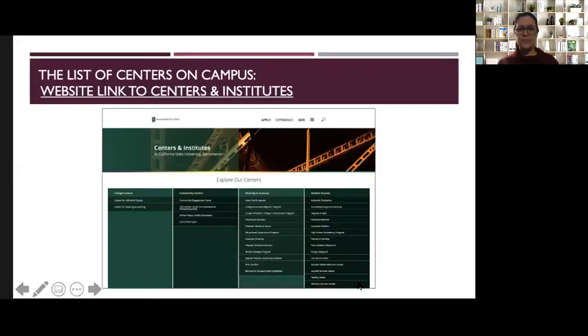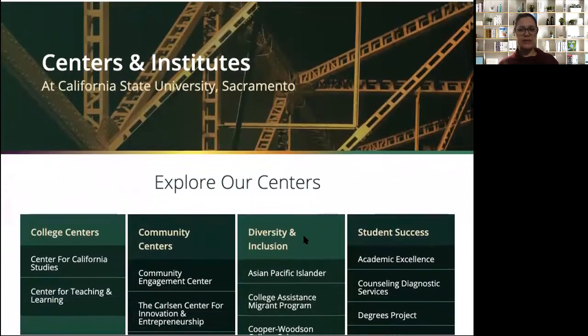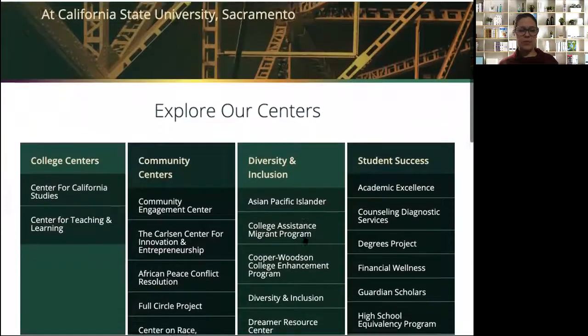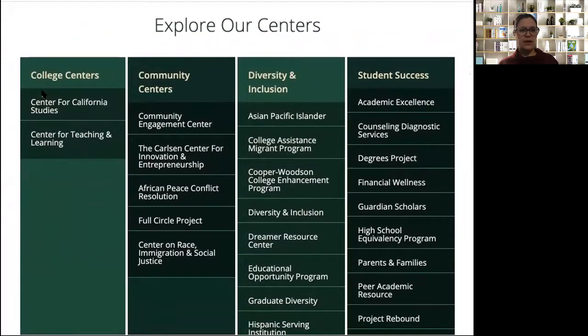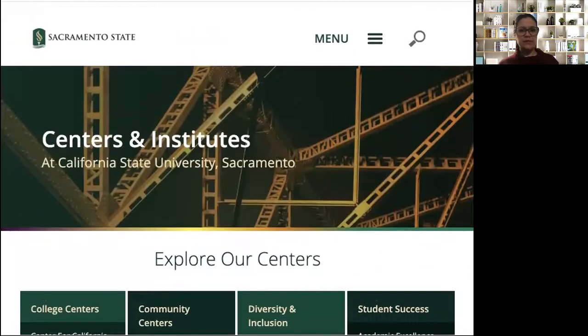Okay. The other way is just to go to the main link for centers and institutions. And that will also list out all of the centers on campus, broken up by college, by community centers, by diversity inclusion, and by student success. So we'll just click on that, bring that up really quick. So this is another way to have access to a lot of those programs on campus that might be important for you to be aware of. So you can see they're divided. So here by college, by community, diversity, inclusion, student success. So this is just one more way for you to access all of these.